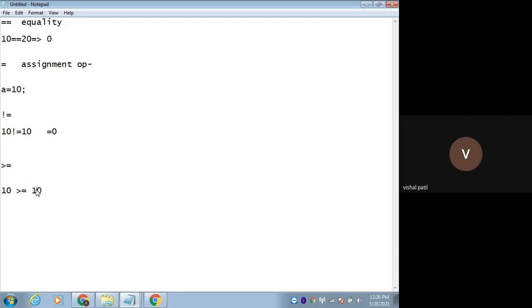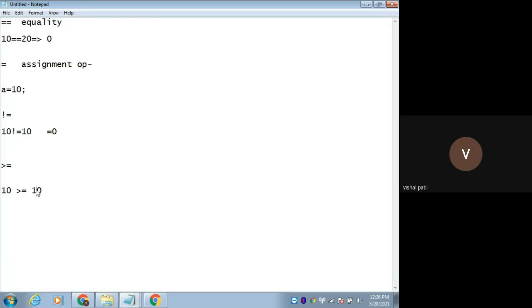Now, what will be the output? Any guesses? Even if it is wrong, it's fine, but at least answer. 10 is greater than or equal to 10.